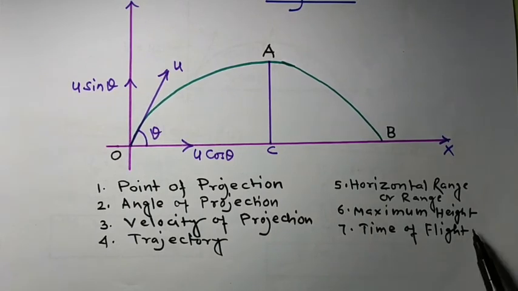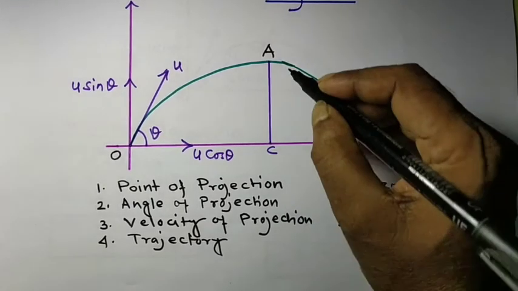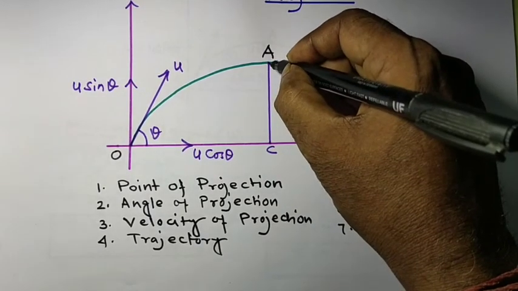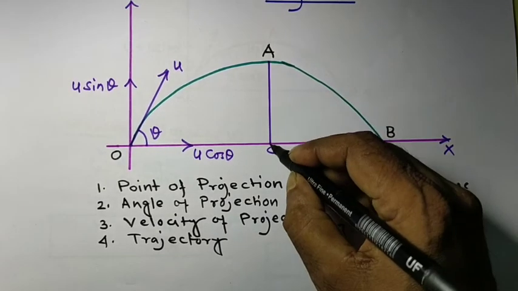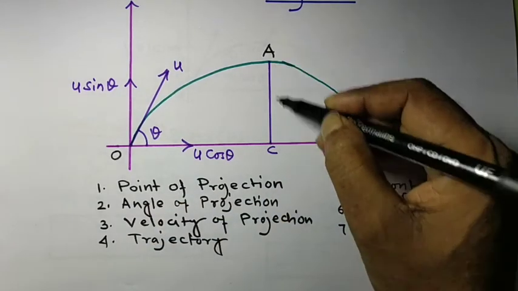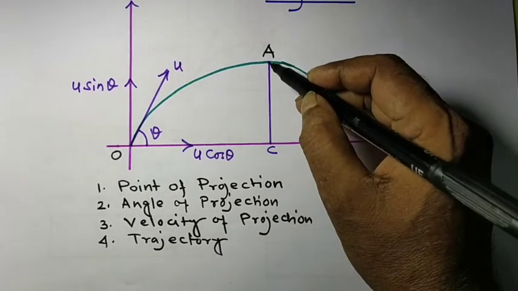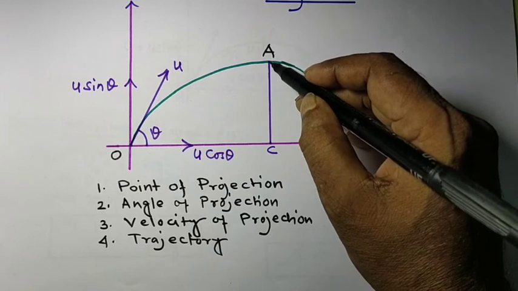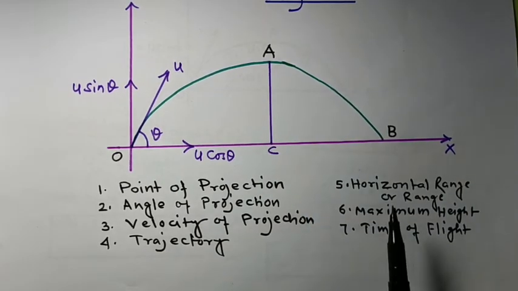Now number 6, maximum height. During the journey of a projectile, it comes to a highest point, and from the highest point, if we draw a perpendicular to the horizontal plane, that length will be the maximum height. Here A is the maximum point and if we draw a perpendicular AC, so AC is the maximum height.